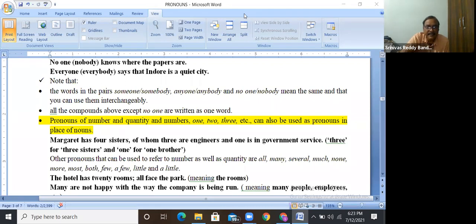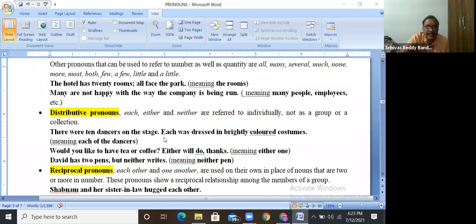Some is plural. Someone is singular. Something is singular. Next, also here, errors come in the place of either, neither, each, every. These are called distributive pronouns also: each, either, neither. So when do we use each here?